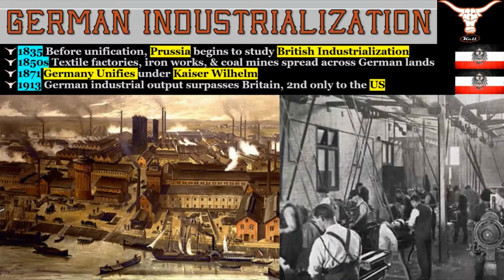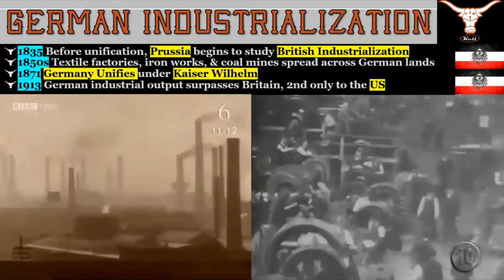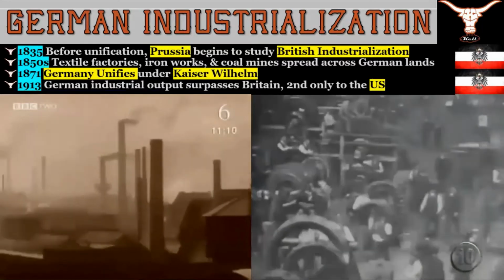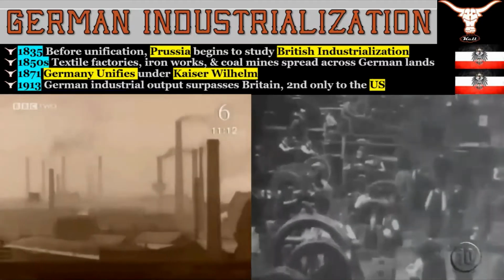Before unification, Prussia studied British industrialization. Textile factories, ironworks, and coal mines spread across German lands in the 1850s. In 1871, when Germany unified, it was one of the most industrialized countries in the world. And just before World War I, Germany actually surpassed Britain in industrial output and was second only to the United States.